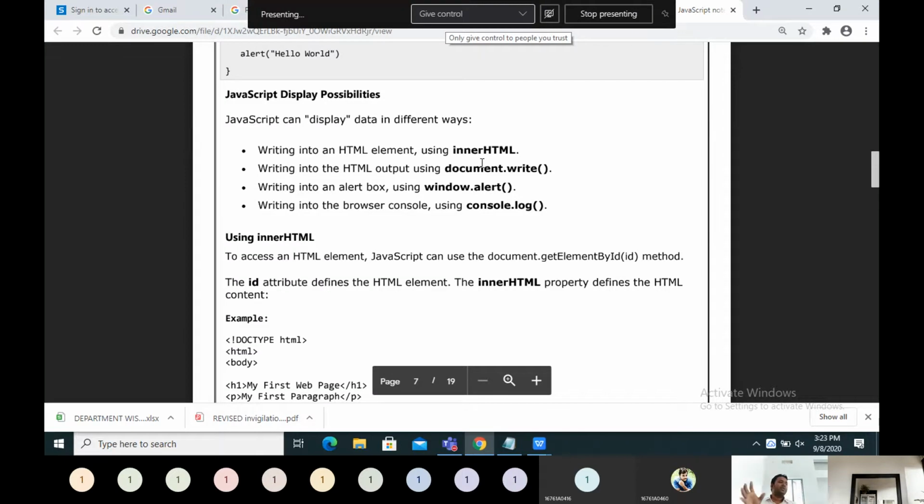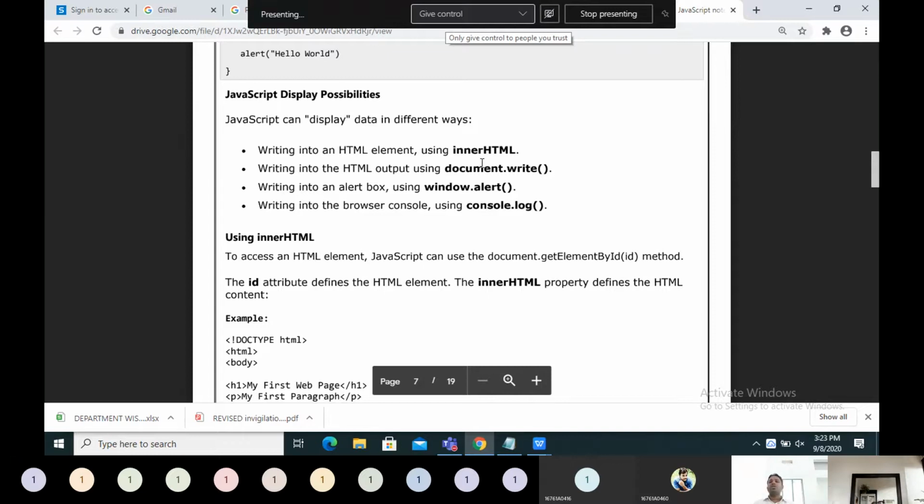If you want to put simply one text within the body of the web page, we write document.write. Sometimes I want to alert the user, for that window.alert; a window will be displayed. Directly you can call alert, otherwise the standard format is the window object, dot, the method alert.